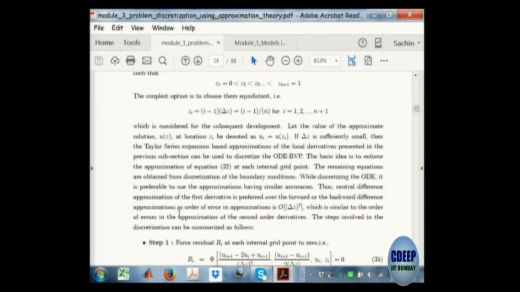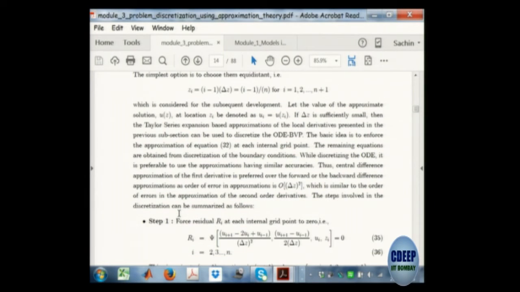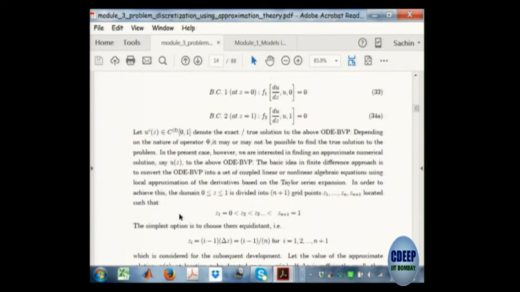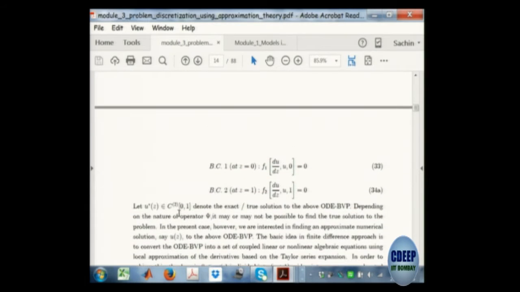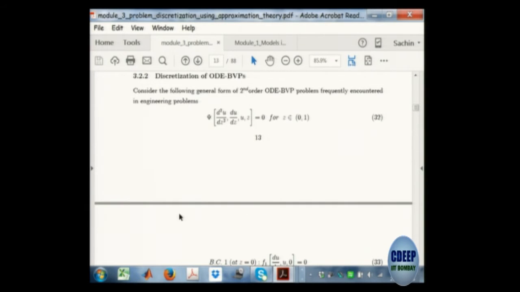So let us say you want to solve a boundary value problem. The abstraction of the boundary value problem is this, my abstract boundary value problem. I think maybe all of you might be able to relate to the abstract form. There is some second order differential equation. I want to teach the second order differential equation solving. Okay, u is some dependent variable, z is some independent variable.